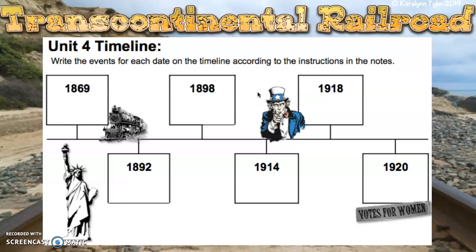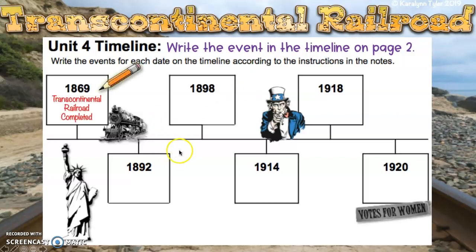On page 2 in the packet, you have the Unit 4 timeline. Would you please write this event for 1869, the Transcontinental Railroad is completed.